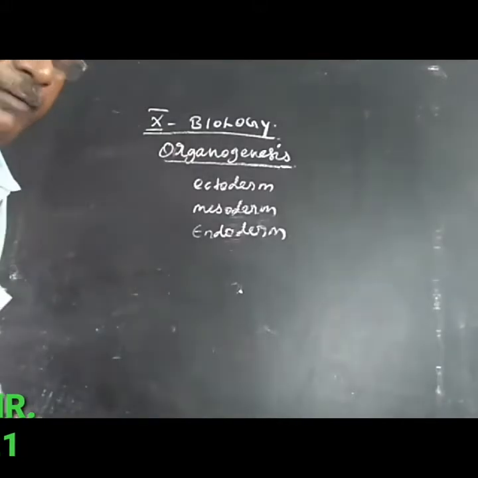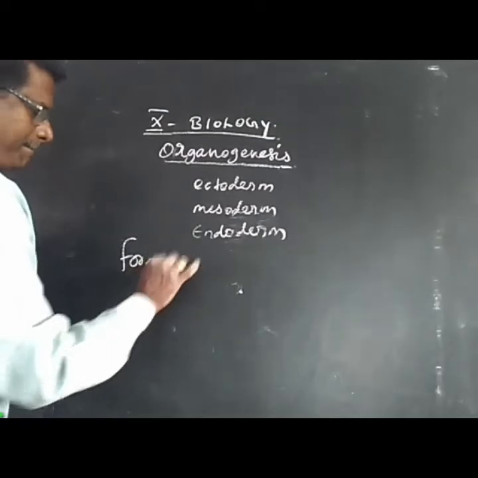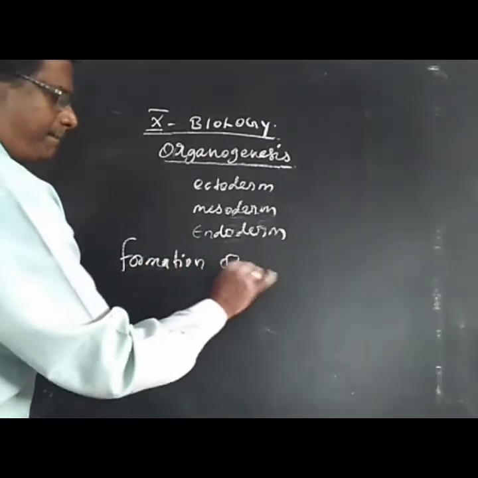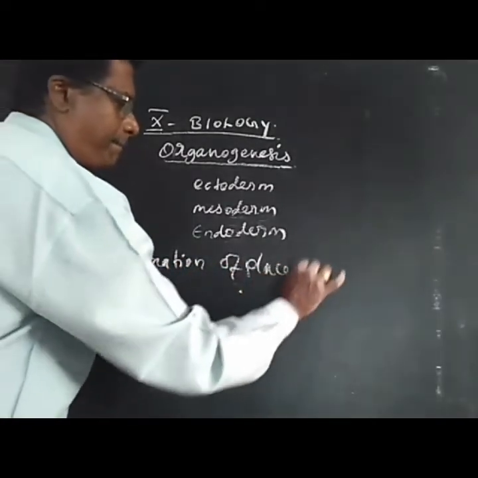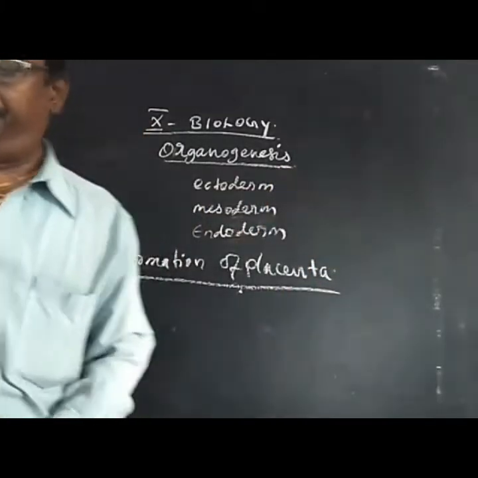Next is the formation of the placenta. What is the meaning of placenta?